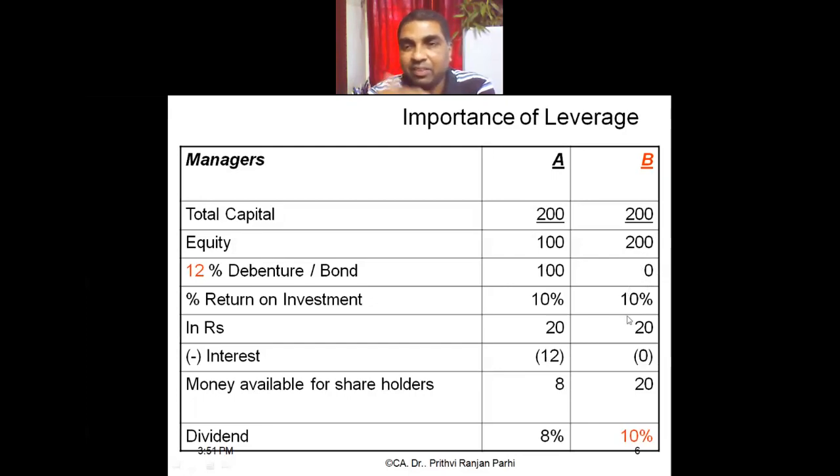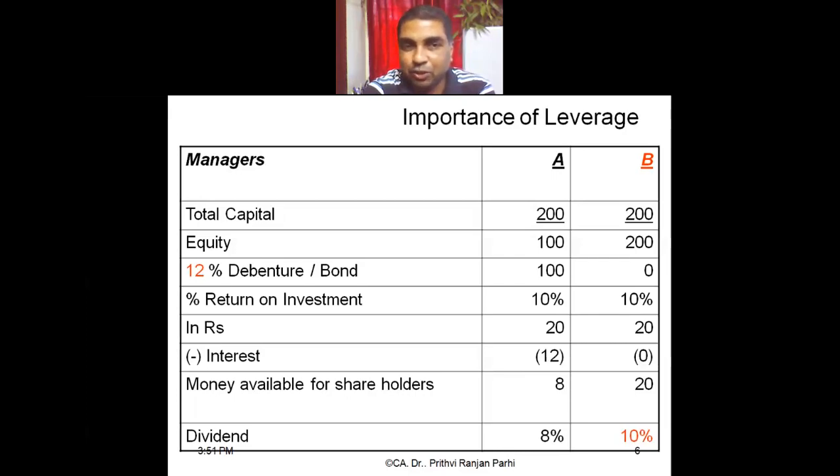Okay. Now, can some of you say which one is the levered firm, which one is the unlevered firm? Someone please reply. Meghna, reply. Which is levered, which is unlevered? Sir, firm A is levered. Firm B is unlevered. Very good. Firm A is levered, firm B is unlevered, because firm A is having debt.